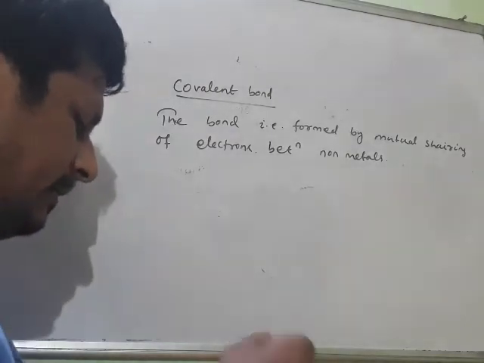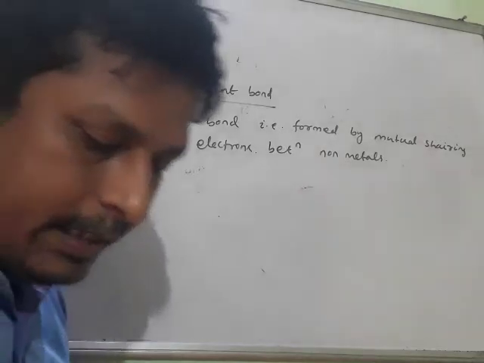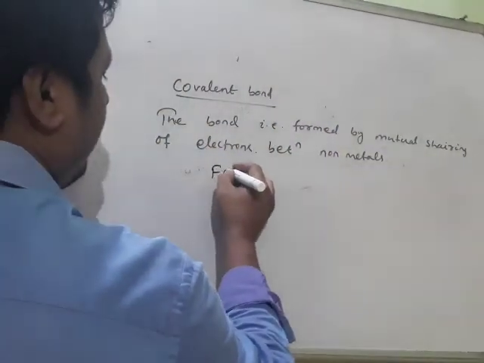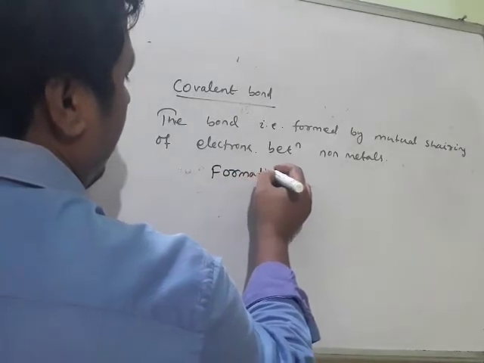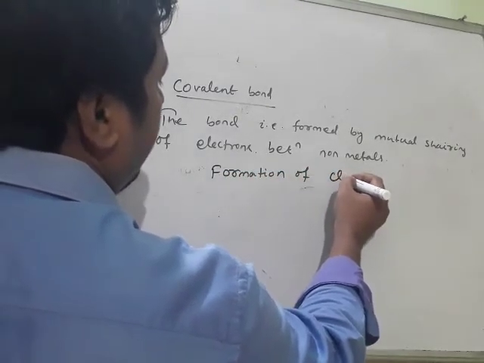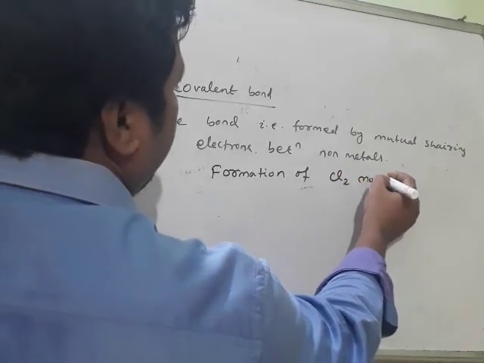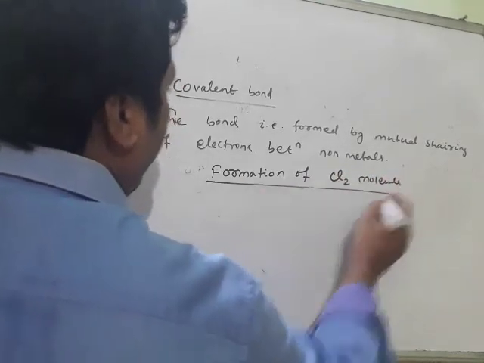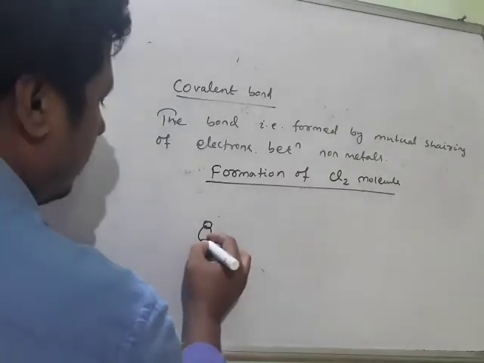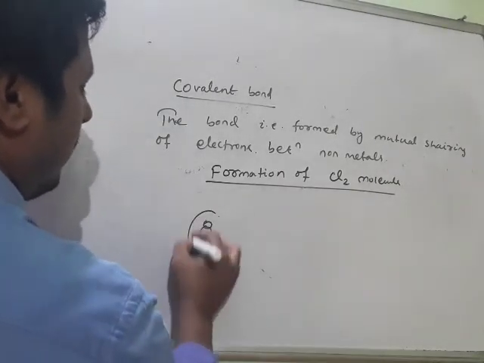Let us understand this with the help of one example: formation of the chlorine molecule, Cl2. The chlorine molecule consists of 2 chlorine atoms.